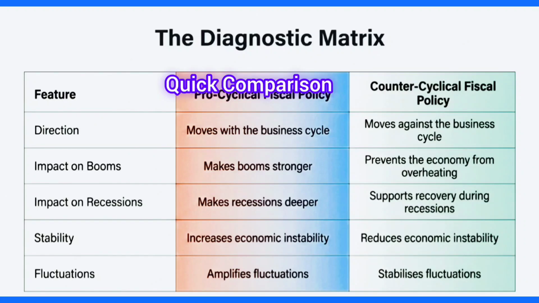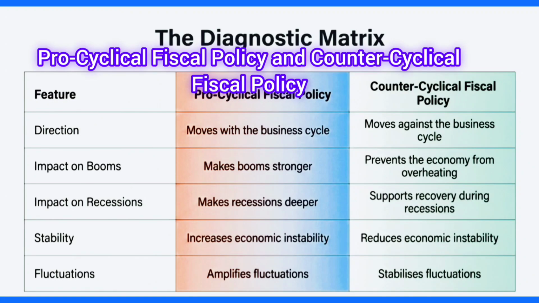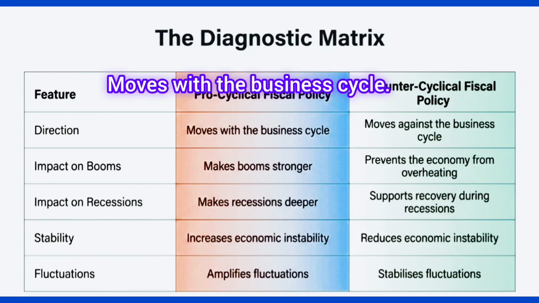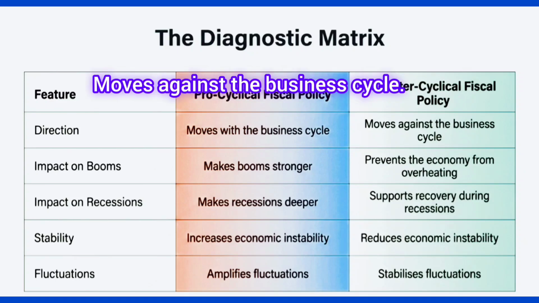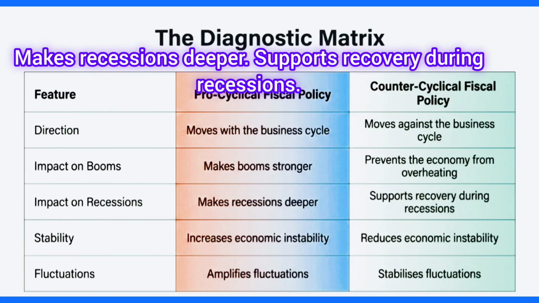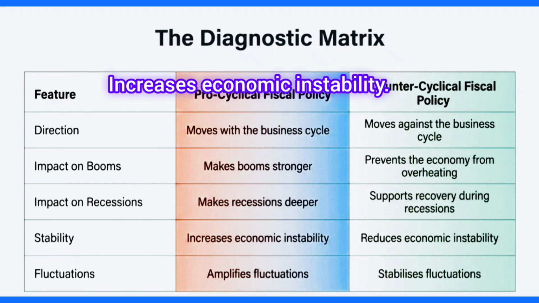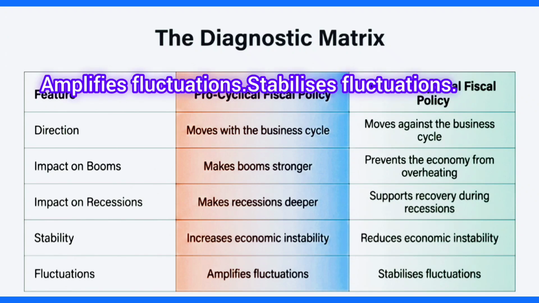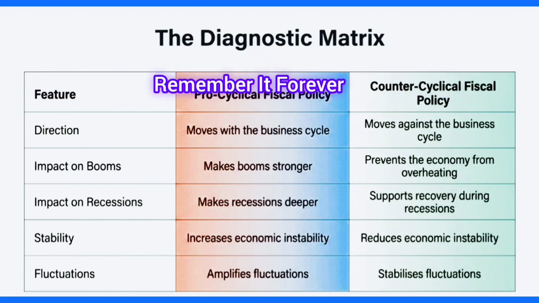Quick comparison. Pro-cyclical fiscal policy and counter-cyclical fiscal policy. Moves with the business cycle. Moves against the business cycle. Makes booms stronger. Prevents the economy from overheating. Makes recessions deeper. Supports recovery during recessions. Increases economic instability. Reduces economic instability. Amplifies fluctuations. Stabilizes fluctuations. Remember it forever.